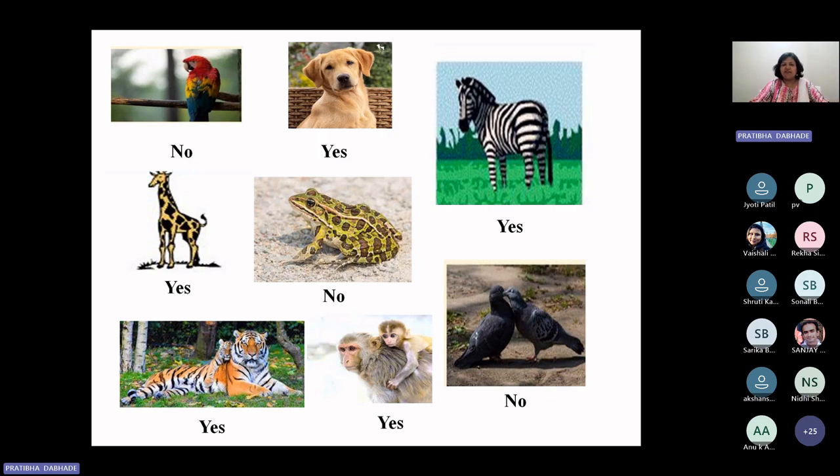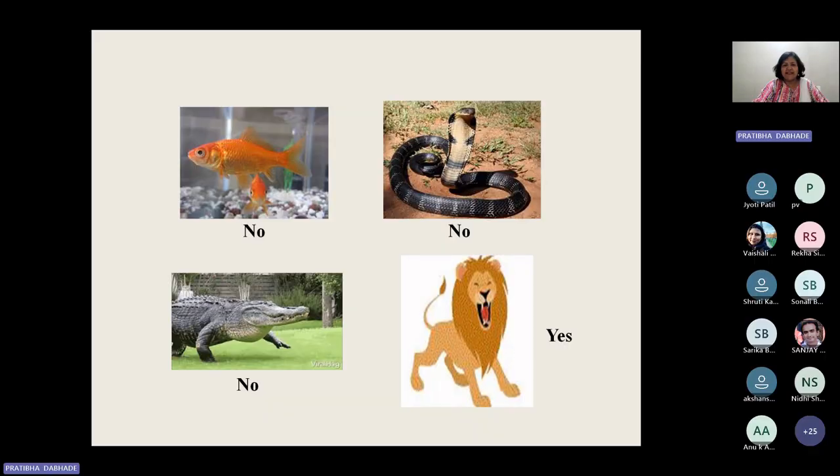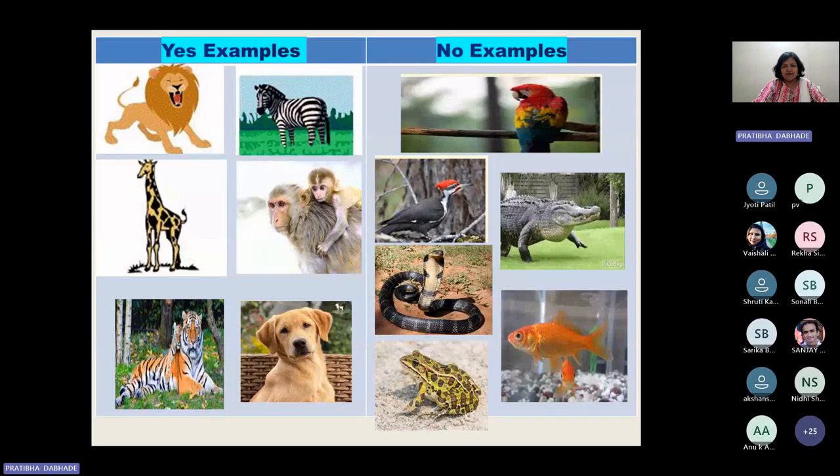I think in this way it is not possible, so I'm just going to categorize all the examples in tabular form. All these examples are under the yes category, and the remaining are no examples, right? So please look at these examples very carefully.